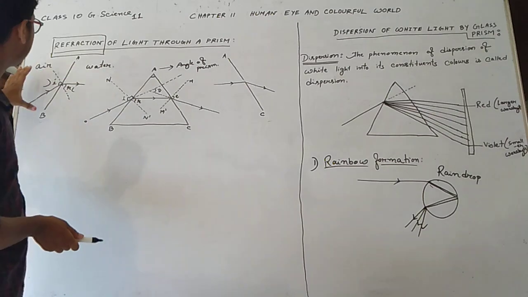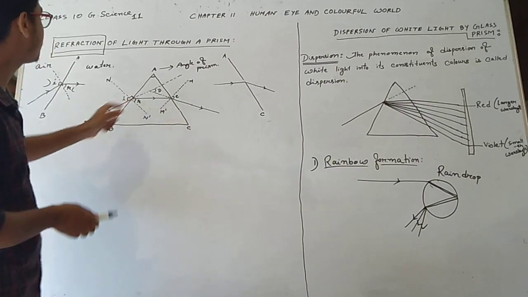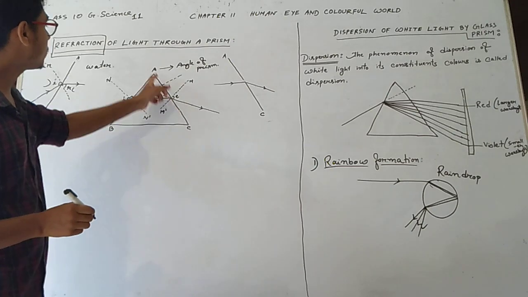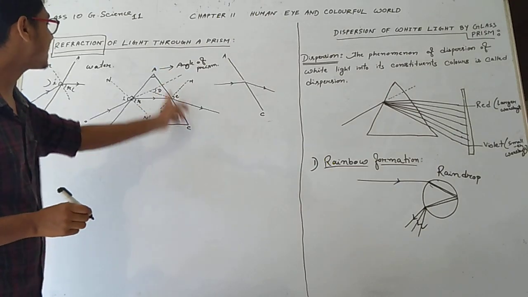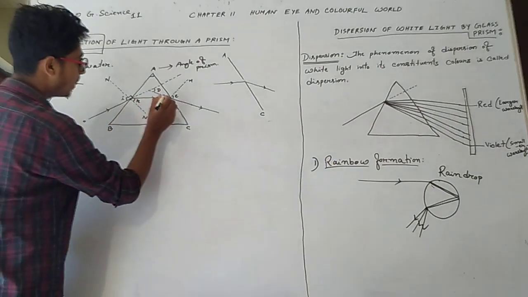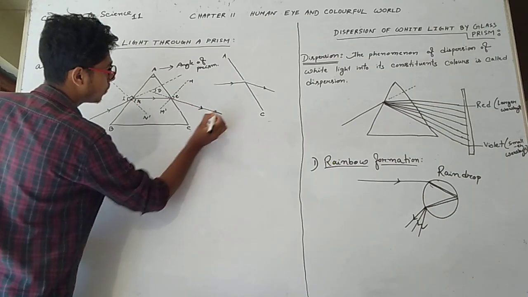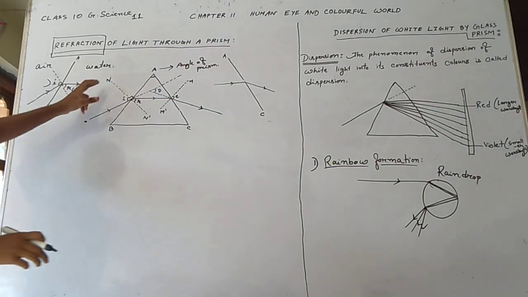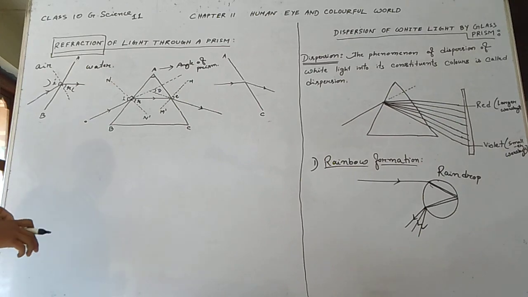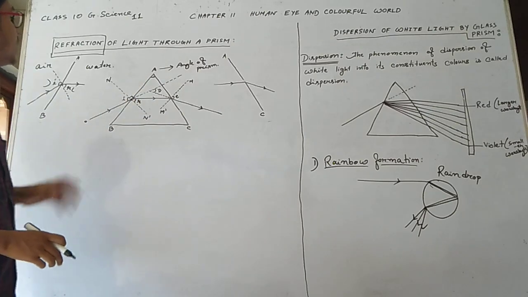So the incidence happens here on face AB, and after refraction at this point, the ray again falls on surface AC. After falling on this surface, refraction occurs again here, and the ray goes this way. Now see, N and N dash are normals. A normal is perpendicular to the surface, and this normal is for this surface, and the other for that surface.